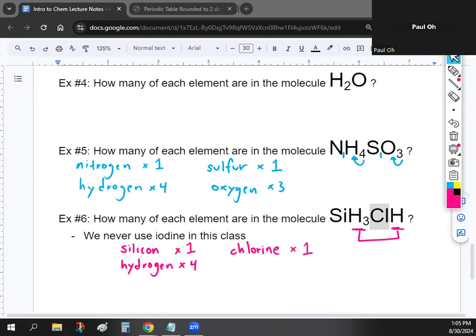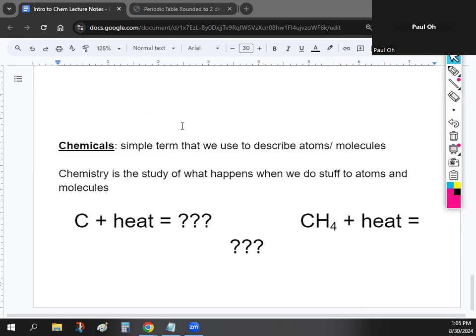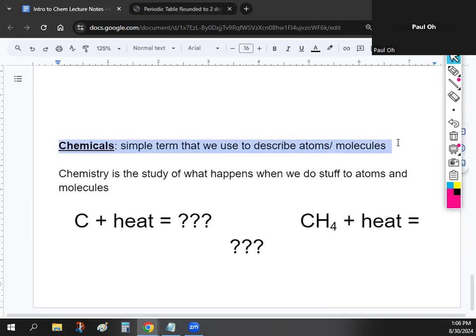Okay, so before we close up, I do want to go over one more thing. In this class, it's obviously chemistry, so we're going to be working with chemicals, right? Now, I know that chemicals have a bad rap in our everyday speech. Chemicals are usually things that are toxic for us and for the environment. But when it comes to chemistry, chemicals are just a simple term that we use to describe atoms and molecules. Okay, so take a second to write that down. Chemicals are just a simple term that we use to describe atoms and molecules.